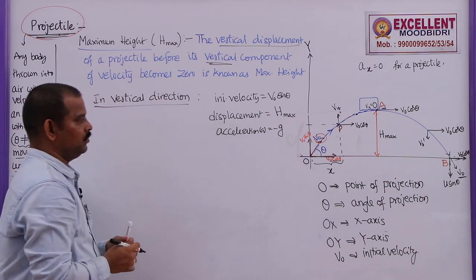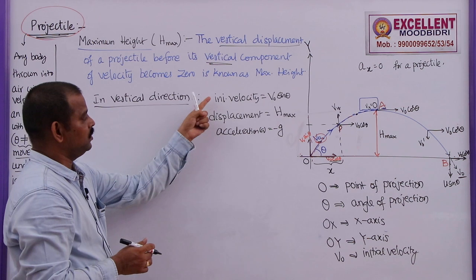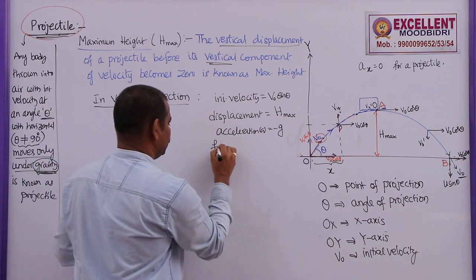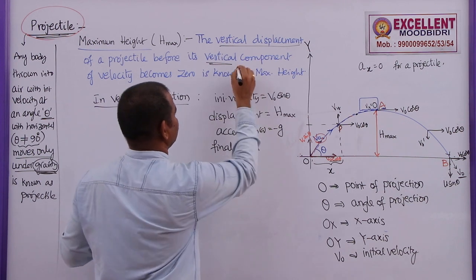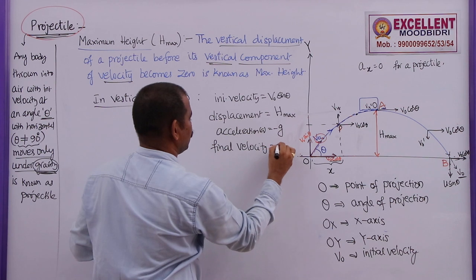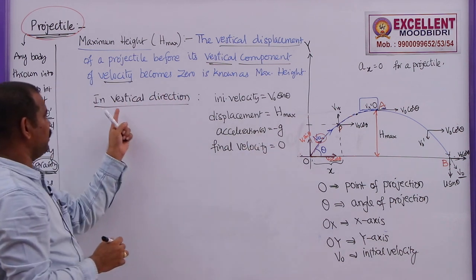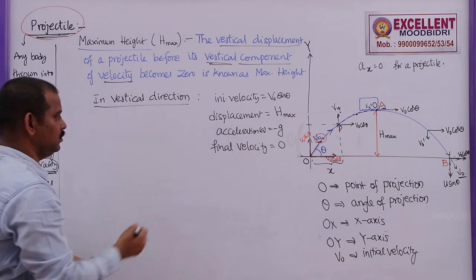The next known value is the final vertical velocity component. Taking the vertical direction, the final velocity along the y direction is 0.